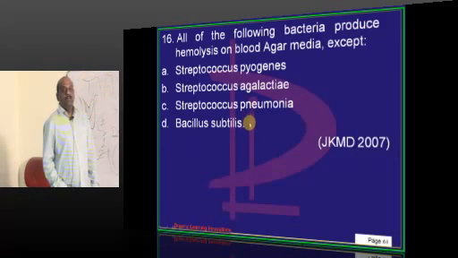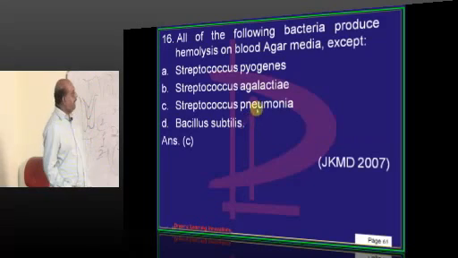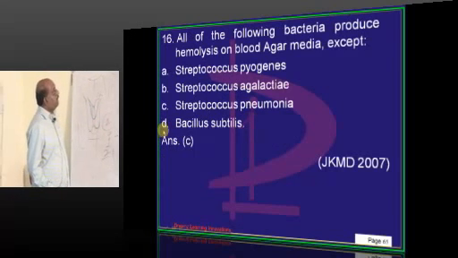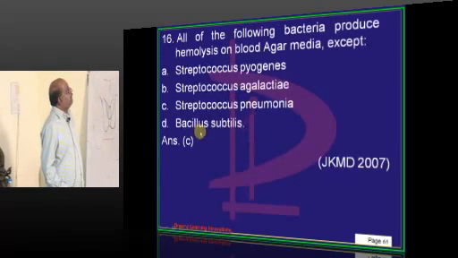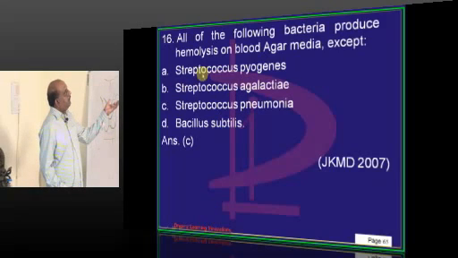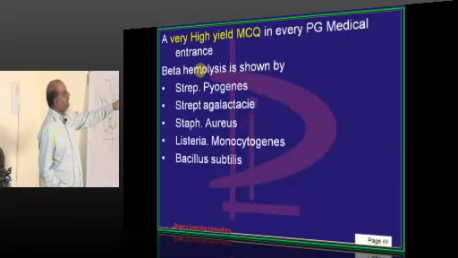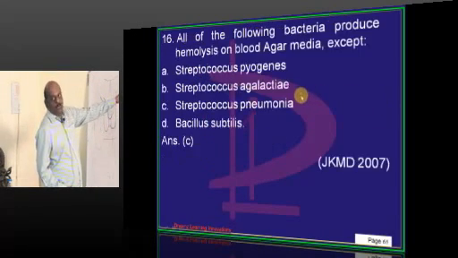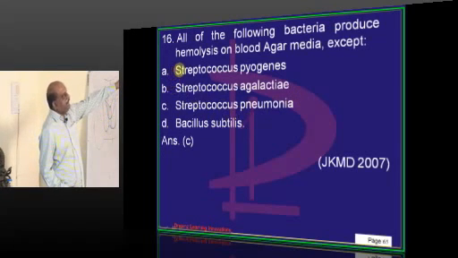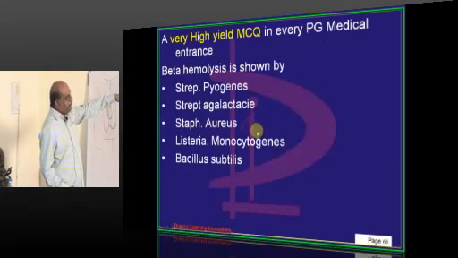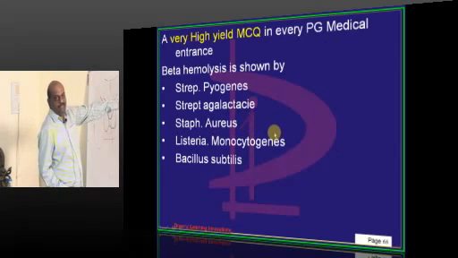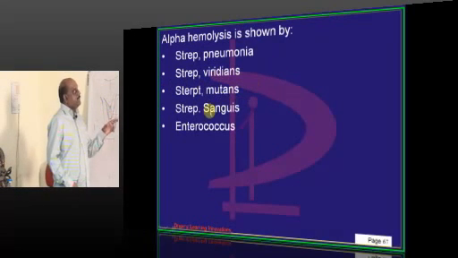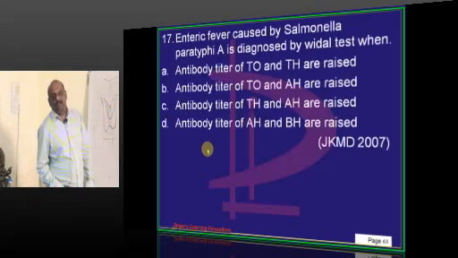Now doctor, what are alpha hemolytic, what are beta hemolytic? You need to be 100% sure. All of them are. Beta hemolysis is shown by, actually beta must be there, right? Sorry, beta was missing. Oh, so sorry about that missing beta. You take it as beta missing. So Strep pyogenes, agalactiae, Staph aureus, Listeria, Bacillus, they are all beta. Strep pneumoniae, viridans, mutans, sanguis, Enterococcus, they are all alpha.